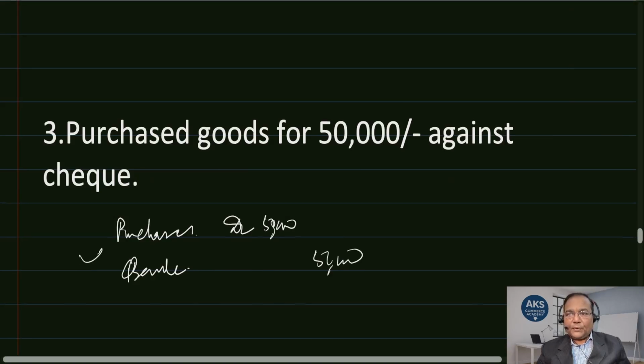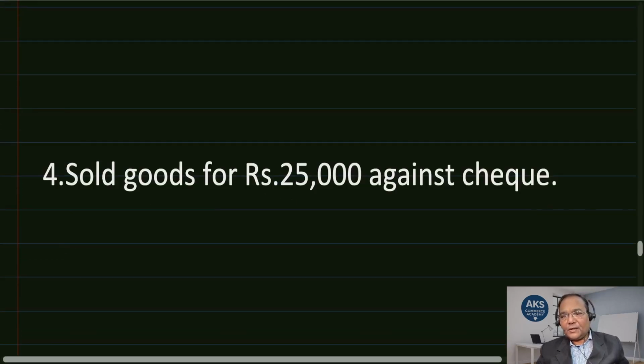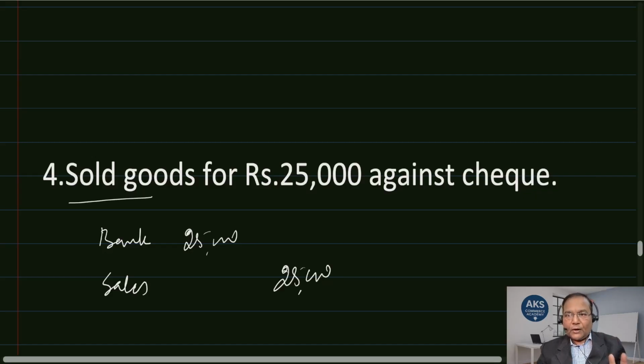Then comes the next one, sold goods for 25,000 against check. So we are receiving the check and presuming that the same check is deposited in the bank on the same day. So the entry is, one is bank and the second one is sales, because we are selling goods. So goods are going out of the business. So bank is debit 25,000 and sales is credit 25,000. I hope this is understood. The two accounts which are involved, apply the rule and accordingly debit and credit is to be done.